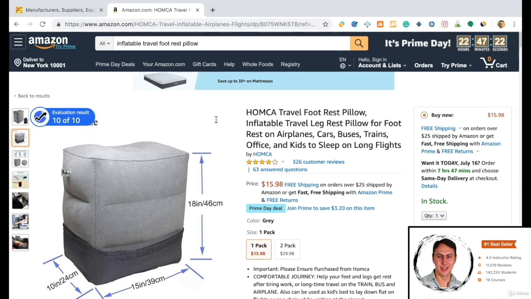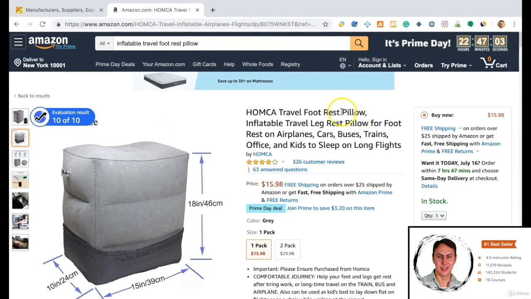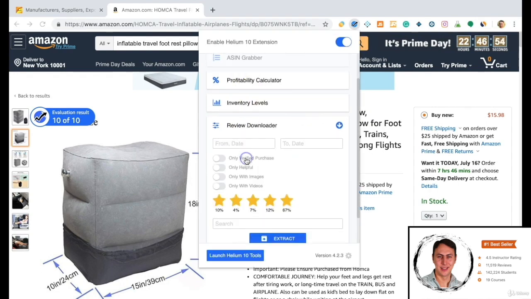Let's check our product status. Now, we are having a look at the comments analyzing our product. As I remember, this product had a problem with losing air. We need to focus on this problem. I am opening Review Downloader and especially asking for negative comments, which means showing reviews with 1, 2, or 3 stars out of 5.